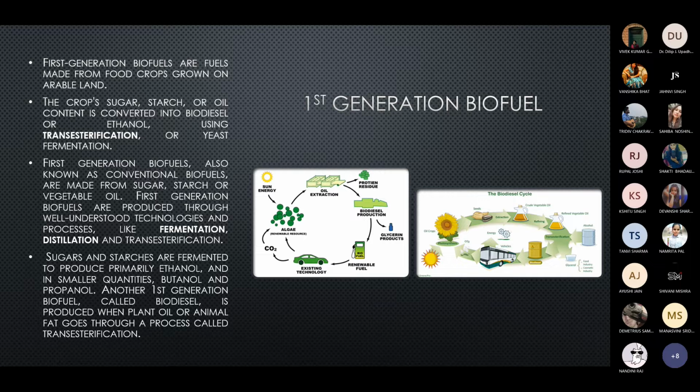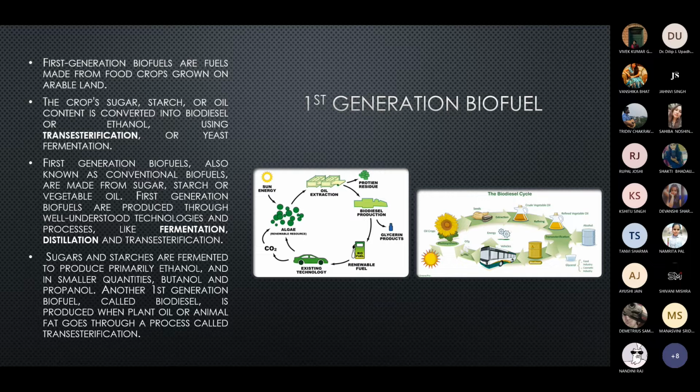The crop waste contains sugar and starch, which are converted into ethanol through transesterification or yeast fermentation. First generation biofuels are also known as conventional biofuels, as they go through well-known processes like distillation and fermentation.